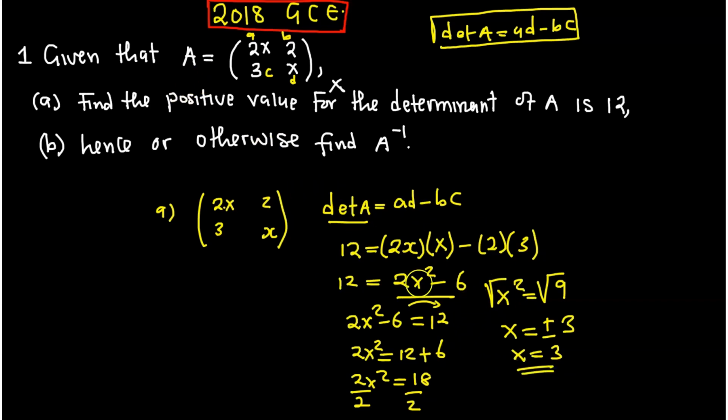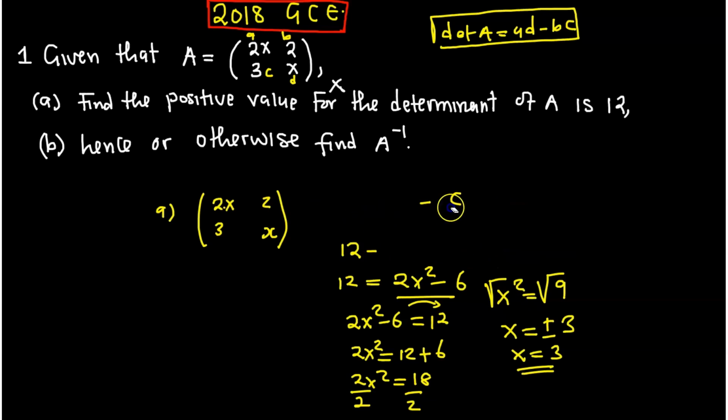Please, the whole of this procedure is just me explaining. If you are to do it, it should be shorter than this. But what you do if you are given such a question, where you are given the determinant, you just have to remember the formula for the determinant. Since the determinant is given, replace where the determinant is, and make sure that you multiply the major diagonal, subtract the minor, then find the missing variable. These are the common questions that you are going to find. So knowing what to do here, you've already answered all the questions that you are going to come across, because like I said, it will just be a repetition of the questions.